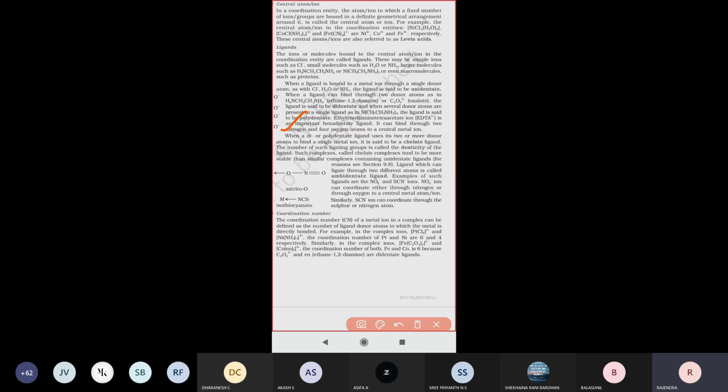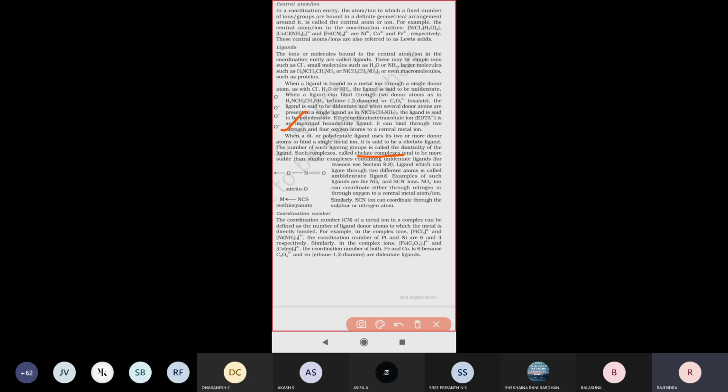The number of such chelating groups is called the denticity of the ligand. Such complexes are called chelate complexes. Chelate complexes tend to be more stable than similar complexes containing unidentate ligands. Reasons are seen in 9.8.